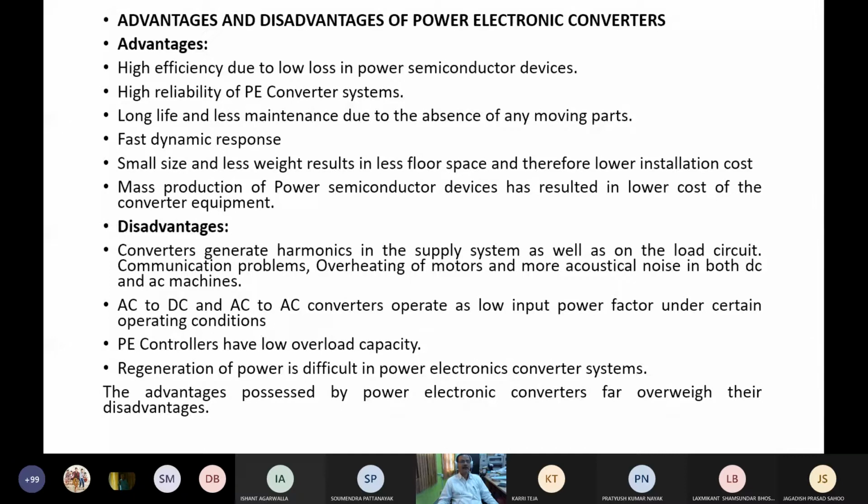And also AC to DC and AC to AC converters operate at low input power factor. The input power factor is very poor with this kind of converters, AC to DC and AC to AC.